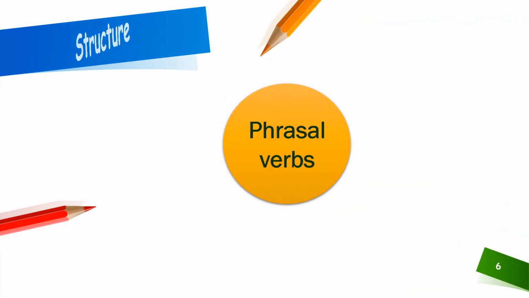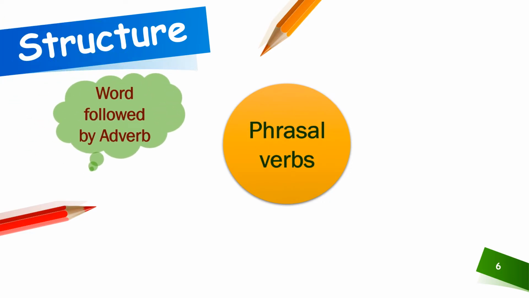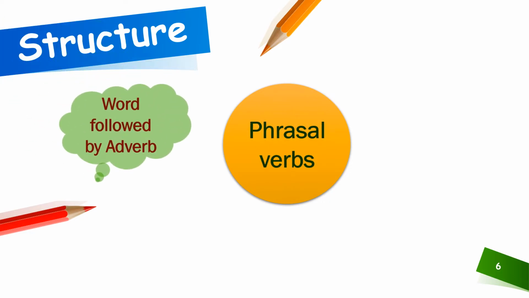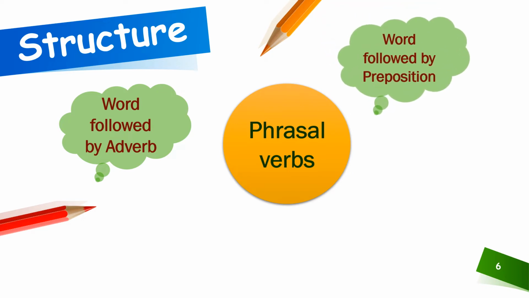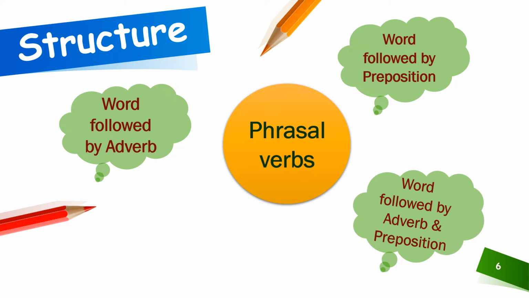Now, what is the structure of the phrasal verb? Let me explain it to you. I told you the definition, that it is a combination of verb and preposition or verb and adverb. Now, there are three structures of the phrasal verb. Number 1, word followed by adverb. Word here means the verb. Verb followed by adverb, it means verb plus adverb. That is the first structure for phrasal verb. The second is verb plus preposition. The third one is verb plus adverb plus preposition.